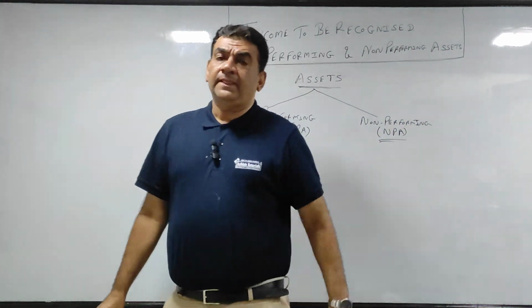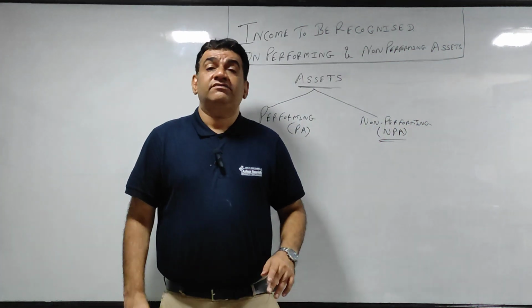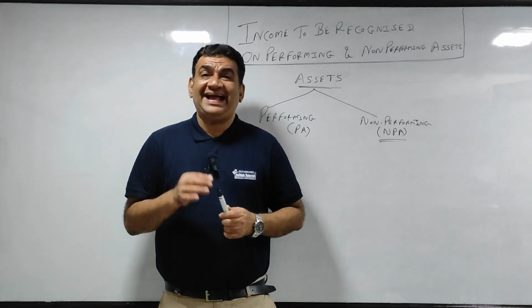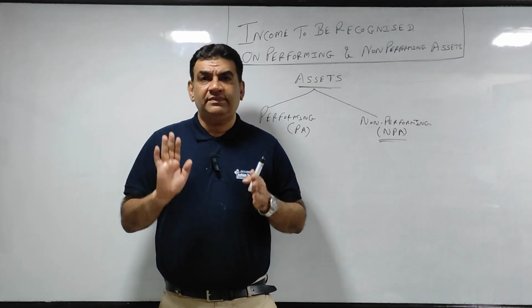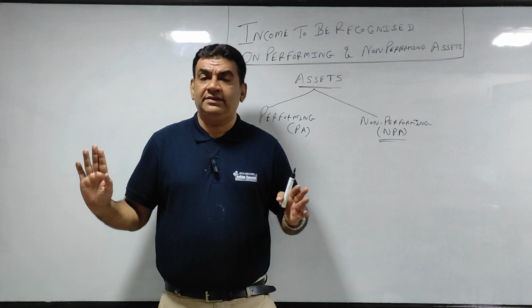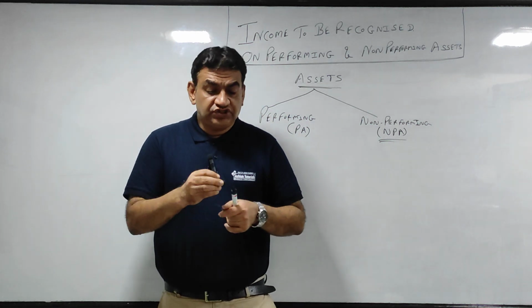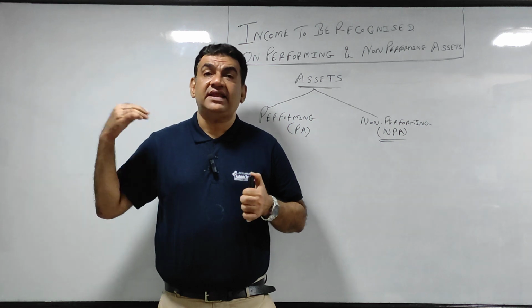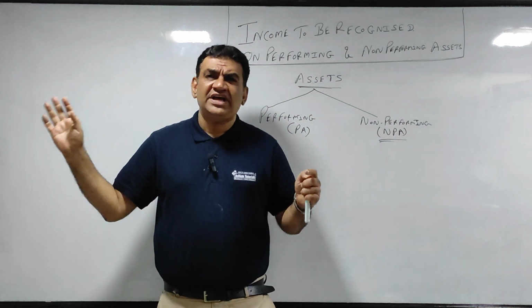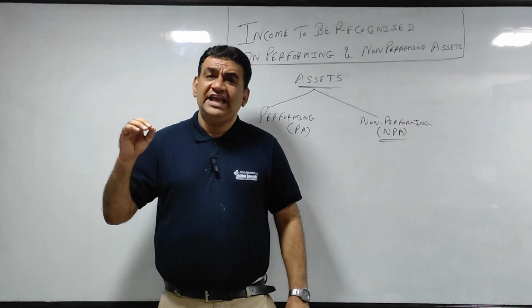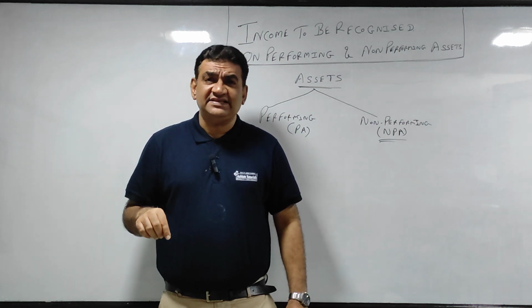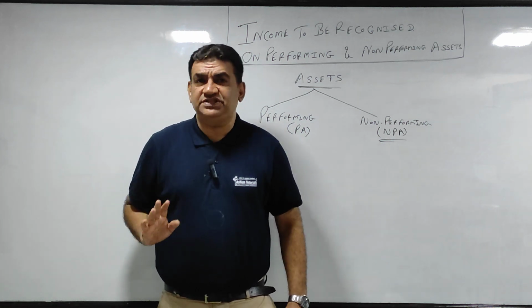Now listen, what do you mean by this? When I say performing asset, as the name says, it is performing well. Performing asset is nothing but a normal asset, where I have to recover money from someone and I will get it easily. If there is a risk, it is a nominal minor risk which is there in each and every business.